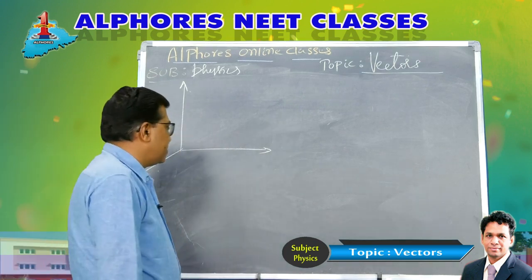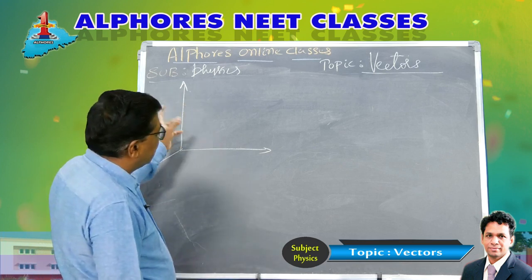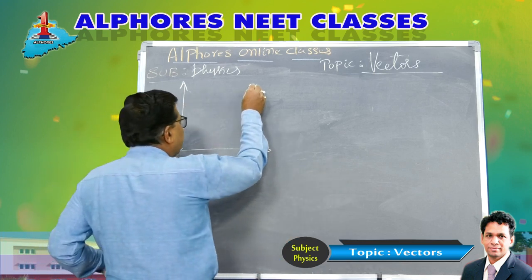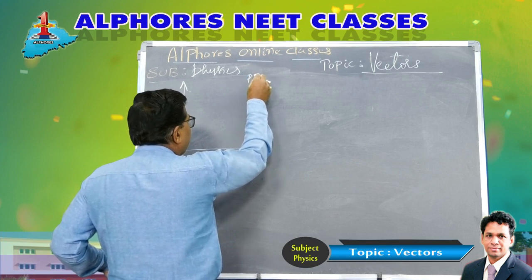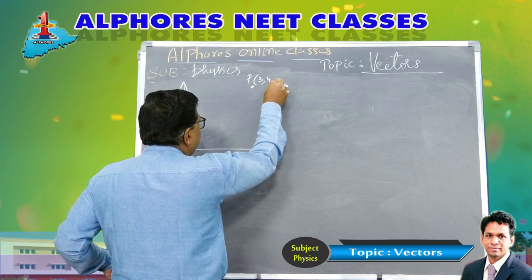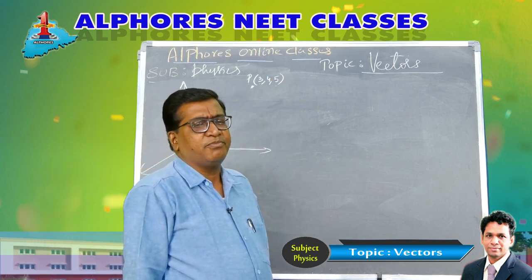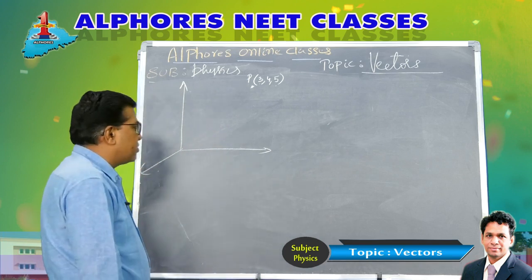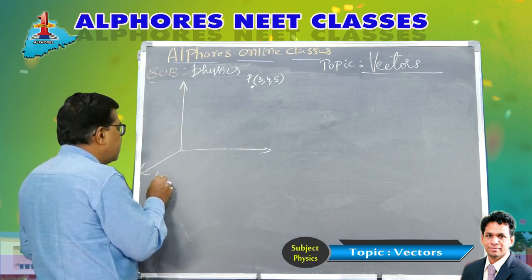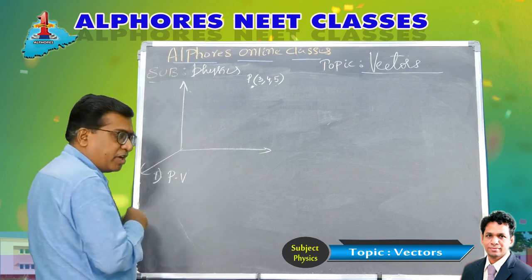Let us take an illustration. Suppose in a three-dimensional Cartesian frame, a point P is given. Let the coordinates of the point P be 3, 4, 5. A point P is represented by the coordinates 3, 4, 5. Now, regarding this point, you are asked first to find the position vector. First question, write the position vector of the point P.